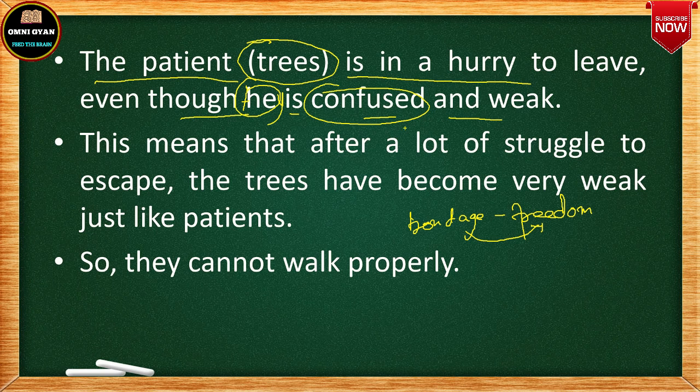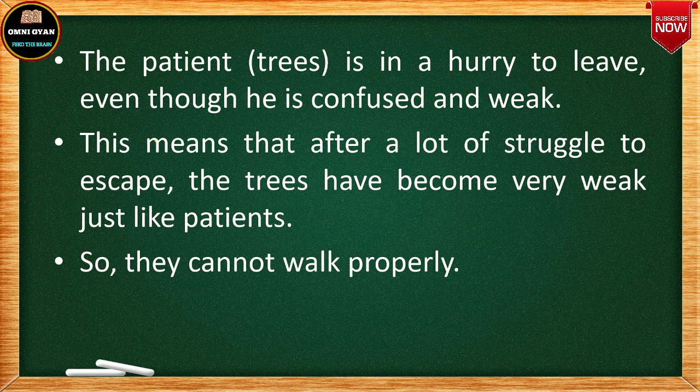So they are confused about where we should go, in which place we should go. We have all taken a big risk. So because of the risk, the confusion has occurred, and they are weak also because since a long time they have been under the bondage. But they are adamant that we must leave, so they are all in a hurry to leave, otherwise they will be kidnapped back again by the owner. So the trees feel that we can be kidnapped again, so as soon as possible let us run away from here. Okay? I hope you understood this thing.